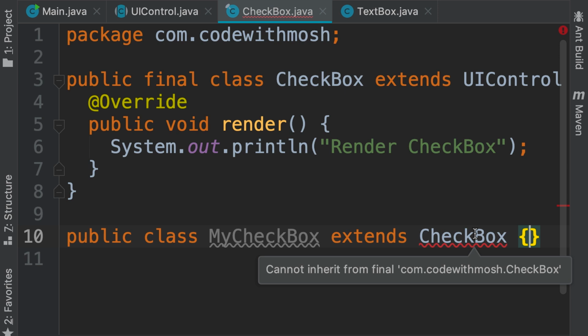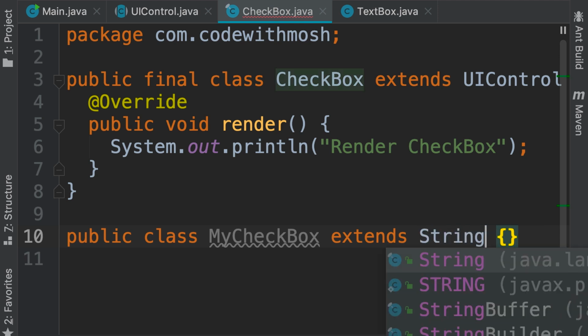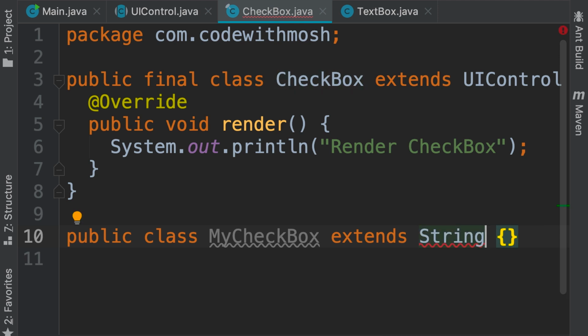But there are situations where the implementation of a class is so specific, we have made so many assumptions in that implementation, especially about changing the state. In those cases, we can declare our classes as final, and this will prevent other classes from extending that class. An example of this in Java is the string class. So we cannot extend the string class because it's declared as final.